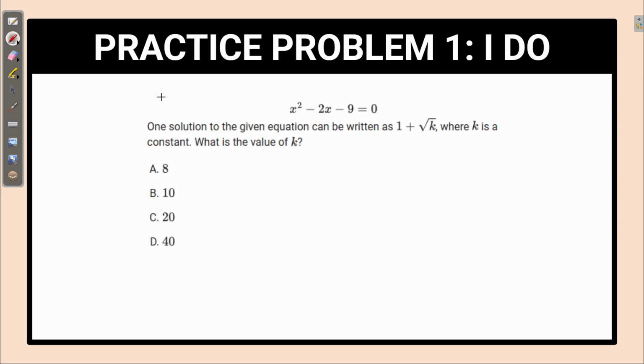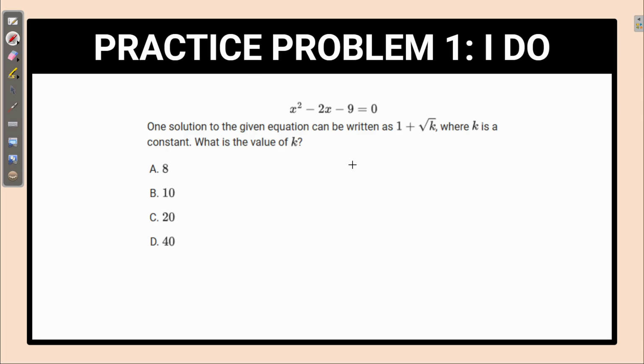So first I have a question here. One solution to the equation, x squared minus 2x minus 9 equals 0, can be written as 1 plus the square root of k, where k is a constant. What is the value of k? Well, first we need to realize that this is 1 plus the square root of a value, which means that we're probably going to be using the quadratic equation because this is squared.